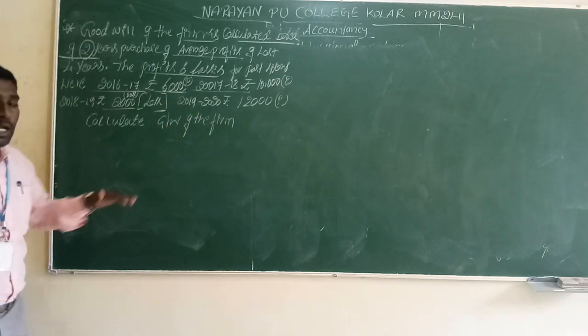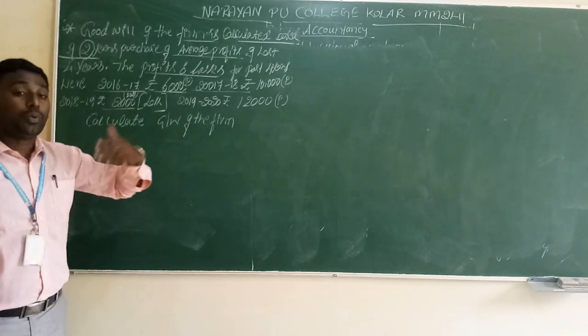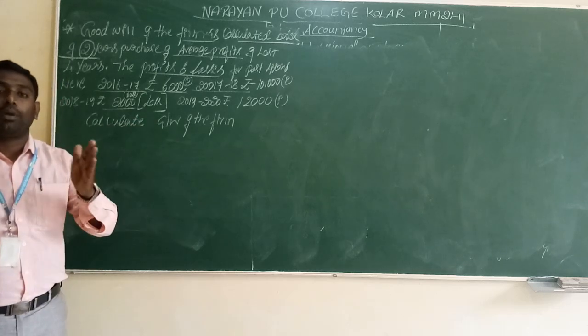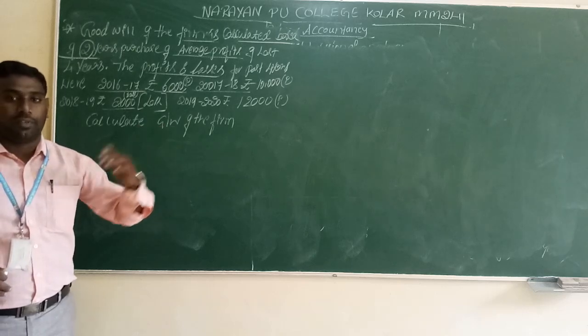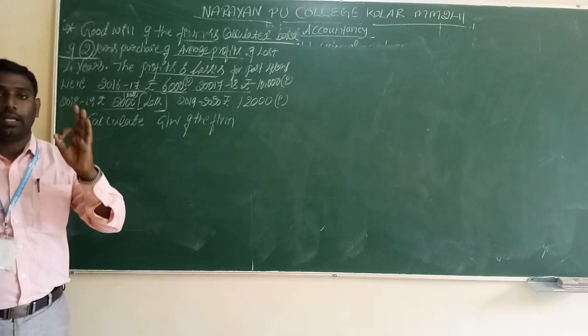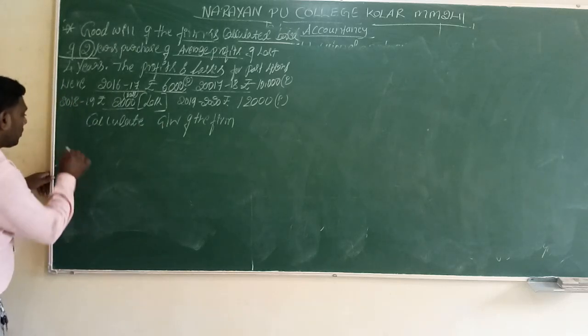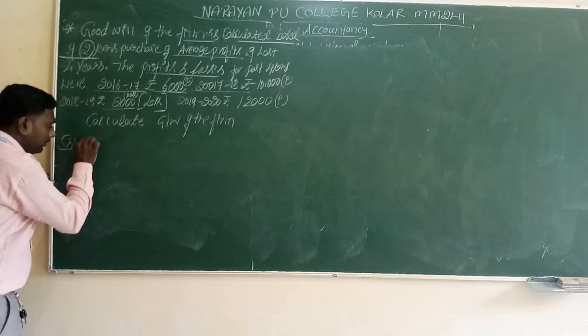We want to calculate the goodwill of the firm. So how to calculate the goodwill? We have one formula: goodwill is equal to average profit into number of years purchase. First we have to learn about the formula. So let's come to the solution.